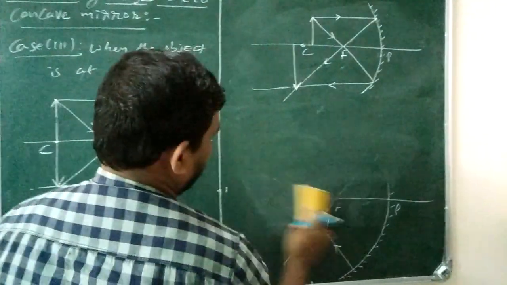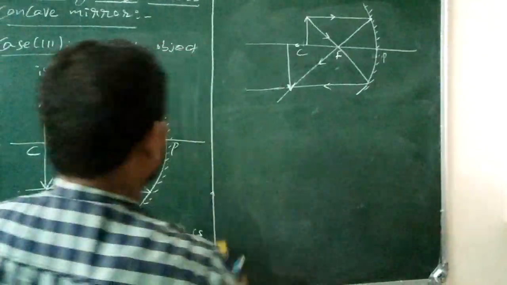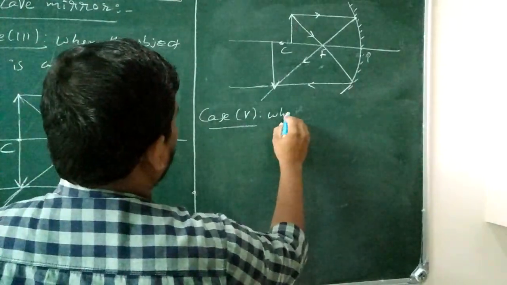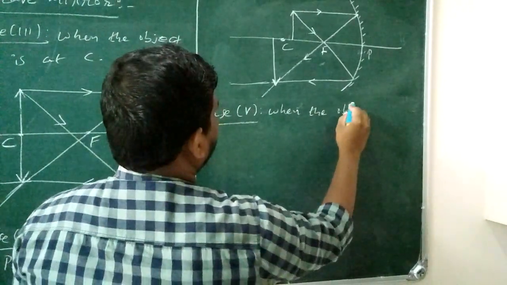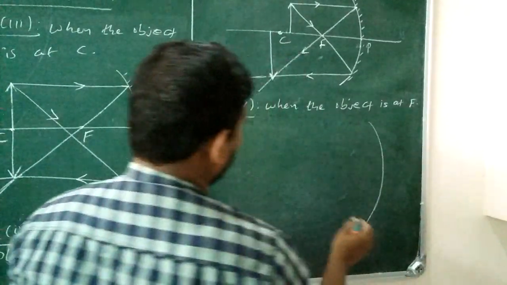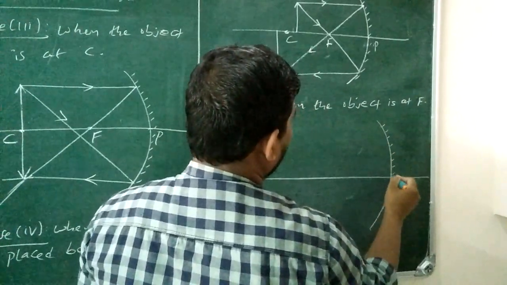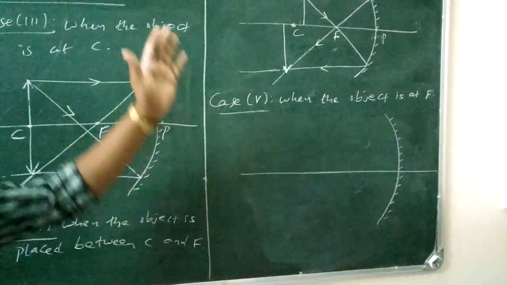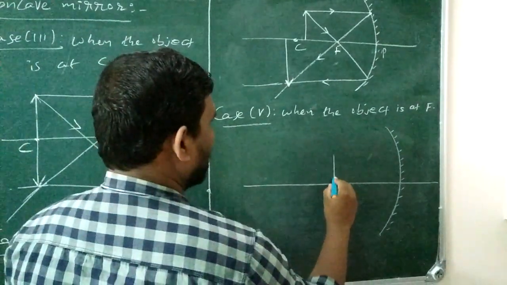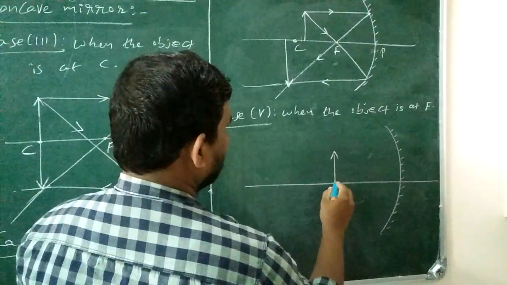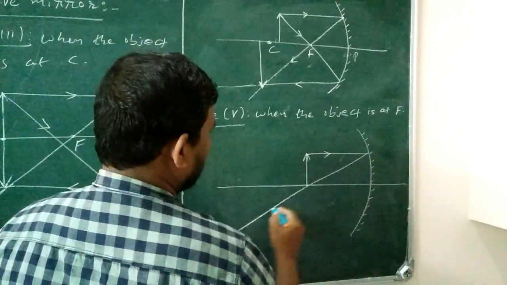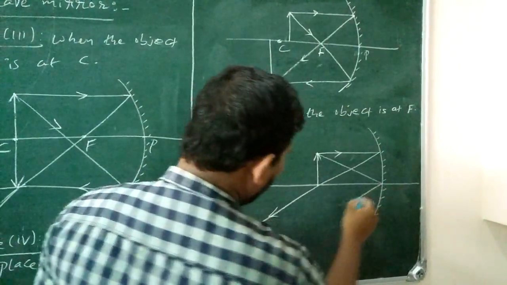Going to case 5, when the object is placed at the principal focus. This case is opposite to the first case. In the first case we kept the object at infinity and the image was formed at focus. Now this time we are placing the object at focus, and the image is formed at infinity.